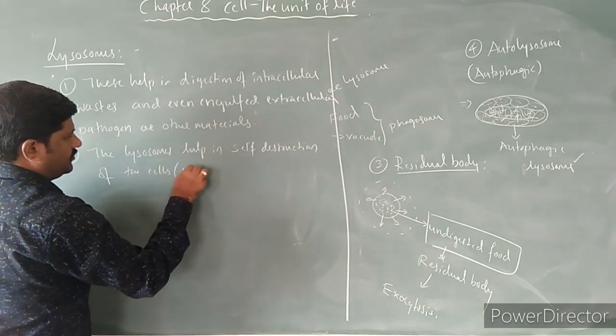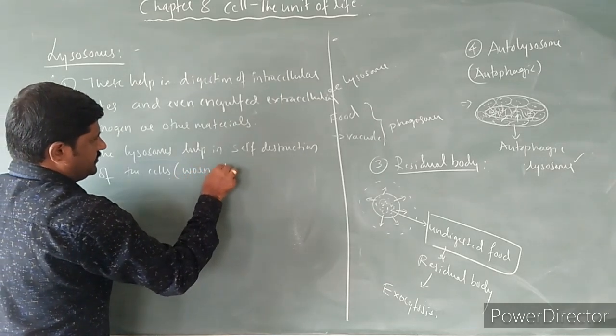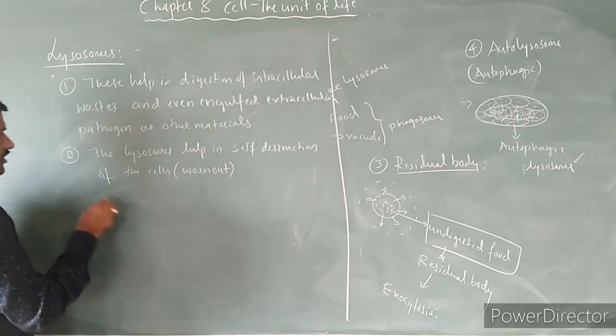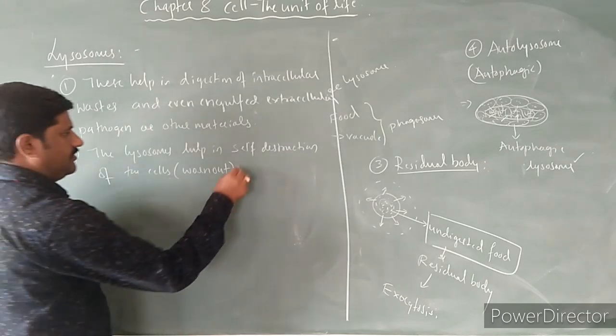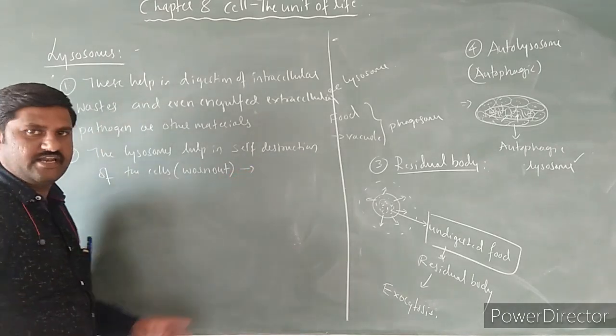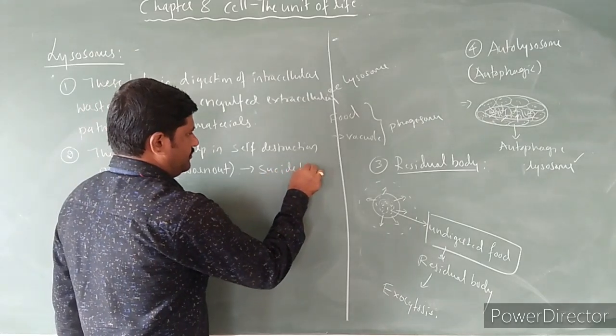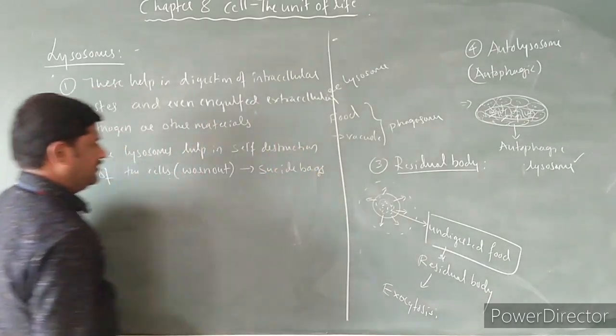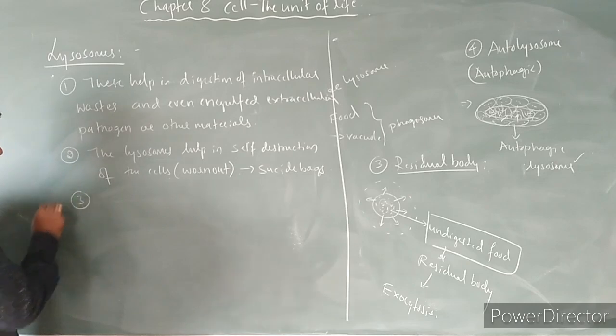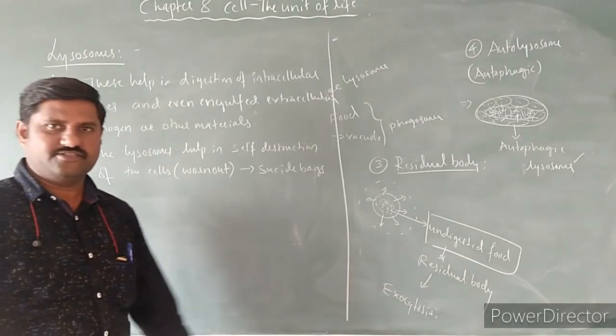What kind of cells? Worn out cells. So this leads to self-destruction. Hence these are called suicide bags of the cells. What are they called? Suicide bags of the cells.